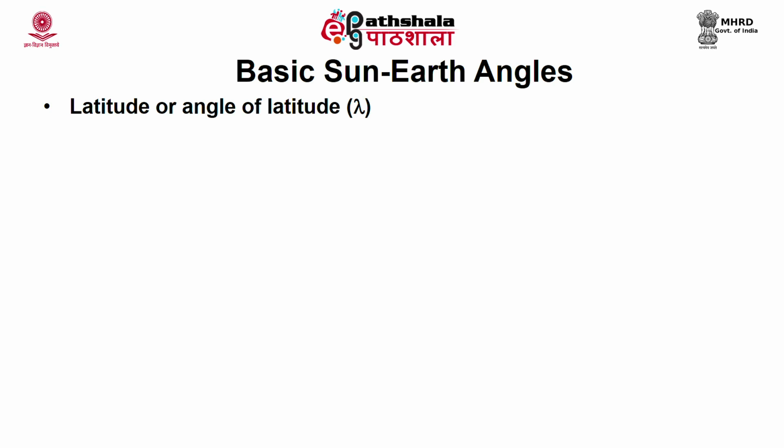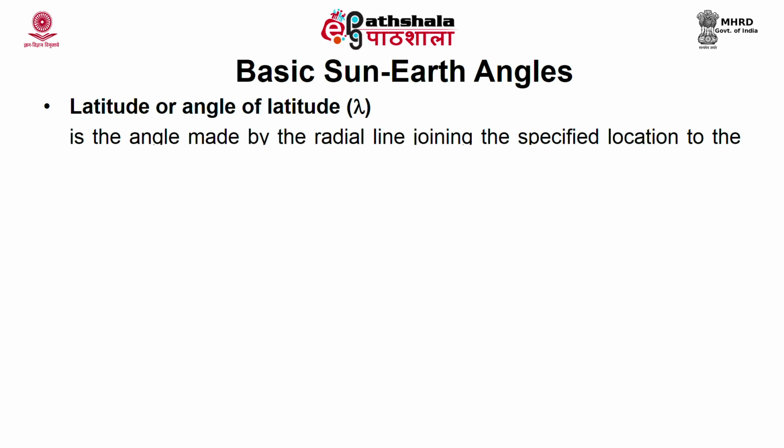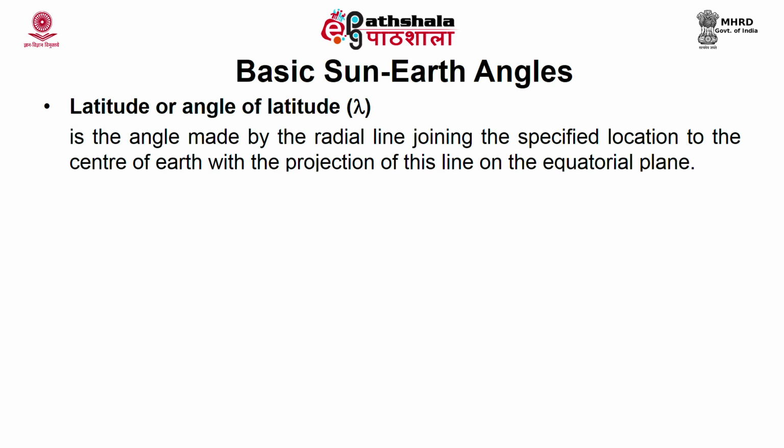Now, we will see what are the angles which are used in solar radiation analysis. We have seen that latitude is important, that is known as the angle of latitude or lambda. The latitude of a location on Earth's surface is the angle made by the radial line joining the specified location to the center of the Earth with the projection of this line on the equatorial plane. So, the latitude at the equator is 0 and at the pole it is 90 degrees.